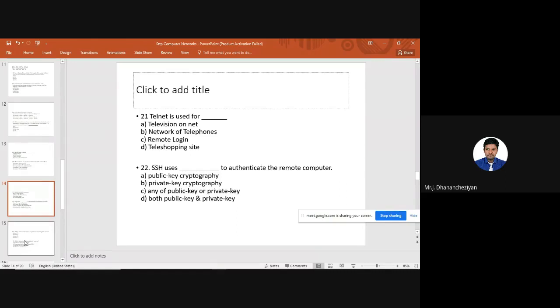In general, how we configure SSH is, we use the 1024-bit RSA algorithm or the 2048-bit RSA algorithm for configuring the SSH key. We create a crypto key and add this particular crypto key to an SSH domain. Question 22 has different options: A is public key cryptography, B is private key cryptography, C is any public or private key cryptography, D is both public key or private key. For 22, the option will be A, public key cryptography. We use the RSA algorithm in general for SSH.